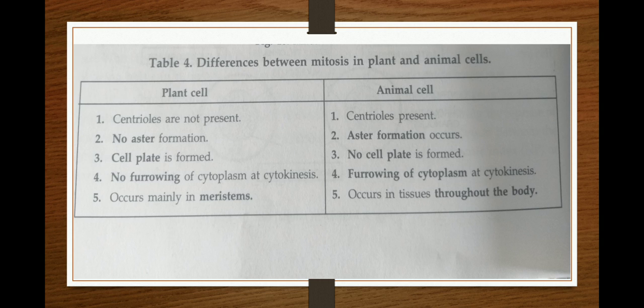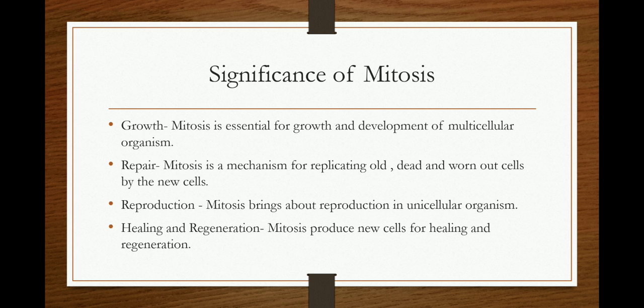Also, the cell plate is formed in plant cells. In animal cells, no cell plate is formed, so cytokinesis takes place by cell furrowing. In plant cells, mitosis occurs only in meristems, while in animal cells, mitosis occurs in all the tissues of the body, in all the somatic organs of the body.